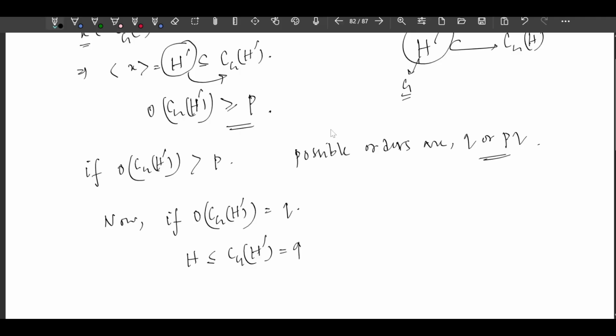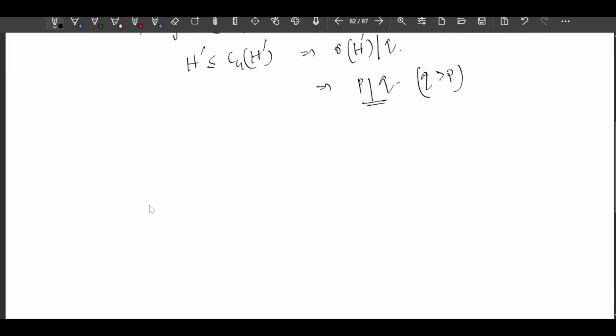We take this to be of order Q, so by Lagrange's theorem, the order of H, sorry, it will be H', the order of H' divides Q. So P divides Q, right? But it is a contradiction because P and Q both are prime, and Q is strictly greater than P. So how can P divide Q? It is not possible, right?